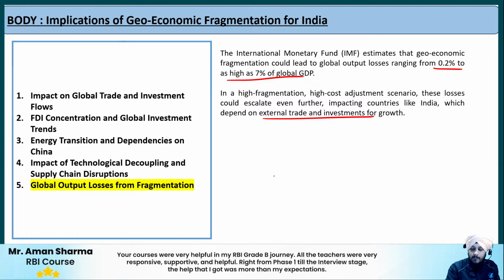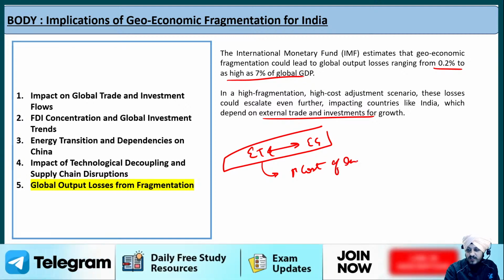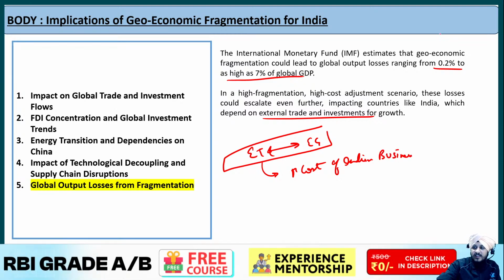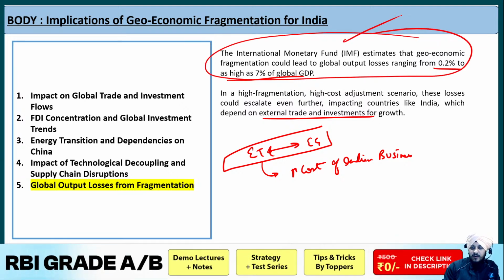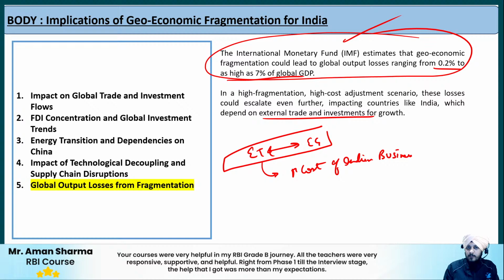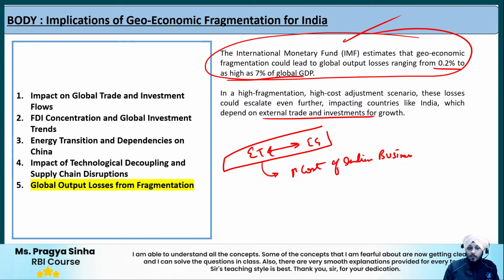We know that India is heavily dependent on external trade for its economic growth. Fine. So if any kind of disruption is there, what is it going to do? It is going to increase the cost for Indian businessmen, which directly or indirectly is going to impact the Indian economy. So that is the idea regarding this estimate by the IMF on geo-economic fragmentation; India can get affected because of that in future. So what does India need to do? India needs to promote self-reliance as much as possible, so that we can boost innovation in our own technological output. That is the way forward with respect to India.